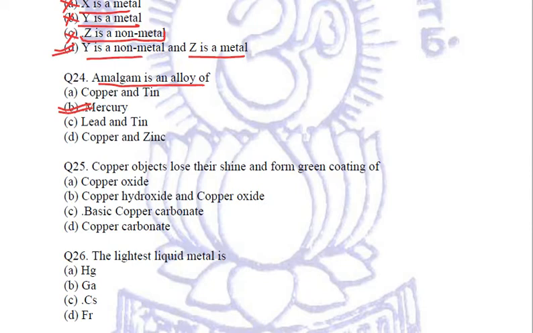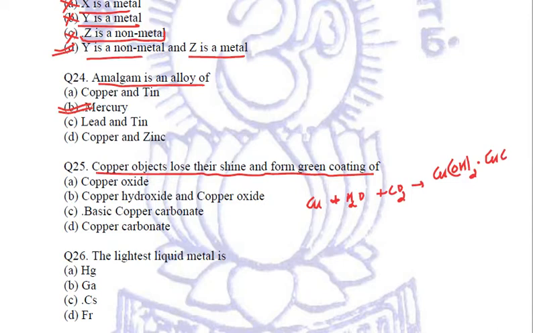Next question is, copper objects lose their shine and form a green coating of. Now when copper is exposed in open air, it reacts with oxygen, water and carbon dioxide. Mainly with water and carbon dioxide it reacts, and it forms a coating of basic copper carbonate.